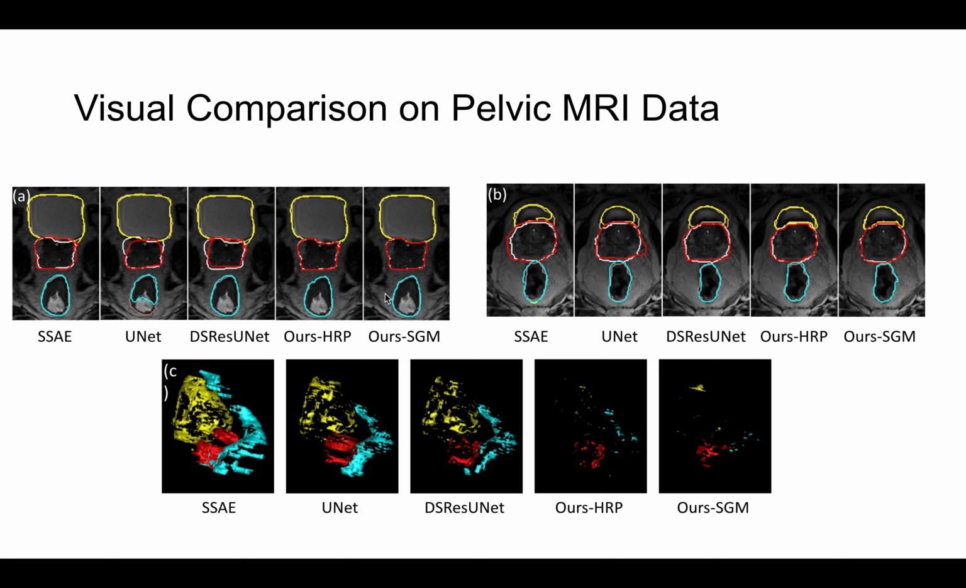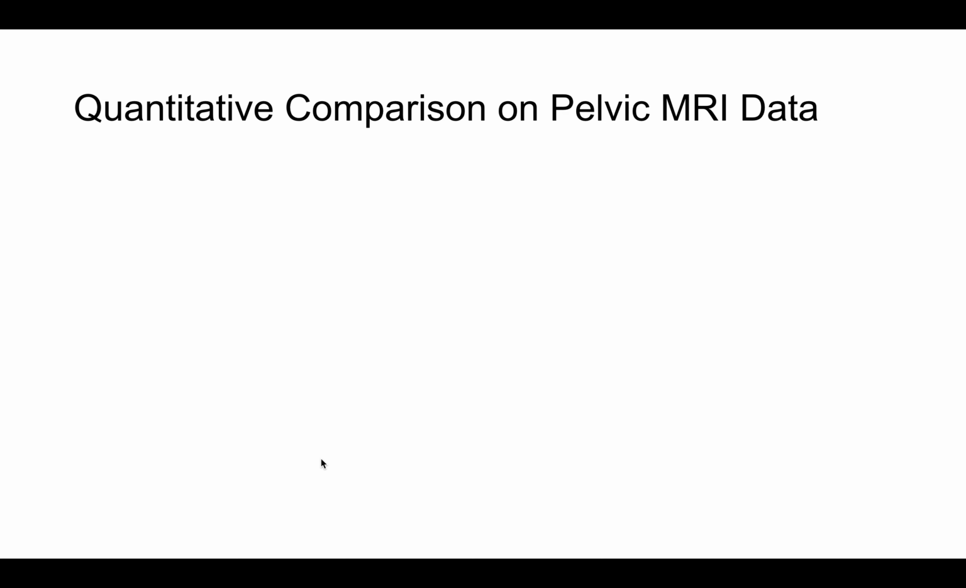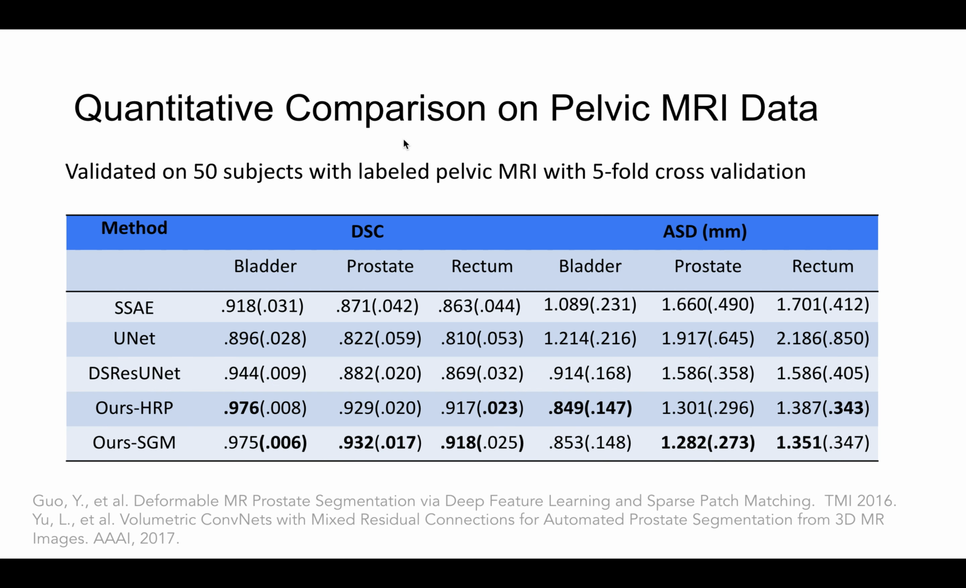We conduct some visual comparison on the prostate MRI dataset. We can see that our methods with HRP and SGM provide the best performance for the prostate regions, because prostate regions are the most blurry ones. And from the 3D visualization of the residual errors, we can see that our proposed methods are much better than the compared widely used segmentation methods. Then the quantitative comparison on the public prostate dataset validates that our proposed methods achieve the best performance.